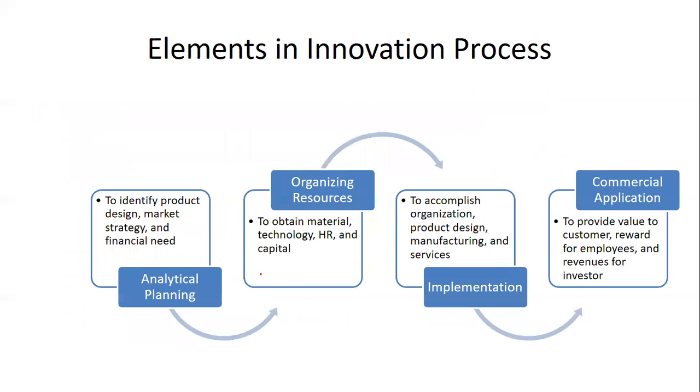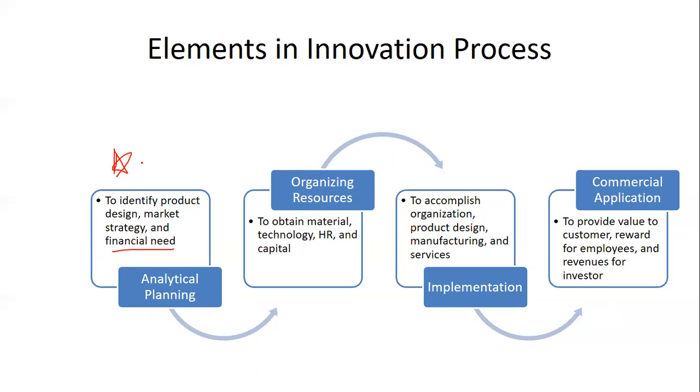Now, what are the elements in the innovation process? First of all, it's analytical planning, that is detailed planning, wherein the entrepreneur has to identify the product, the design, the market strategy, or the financial need. This is the very first important element if you want to go for an innovation process. Then comes organizing resources. Depending upon the planning, or the idea which is generated, what exactly are the materials required, what technology is required, what capital or human resources are required. So that is also done.